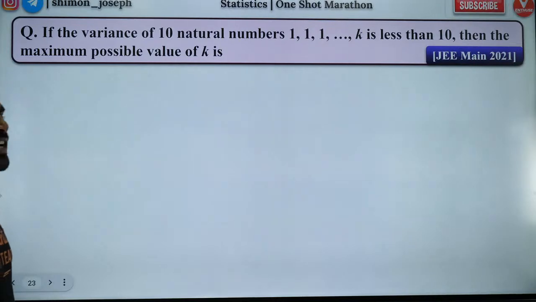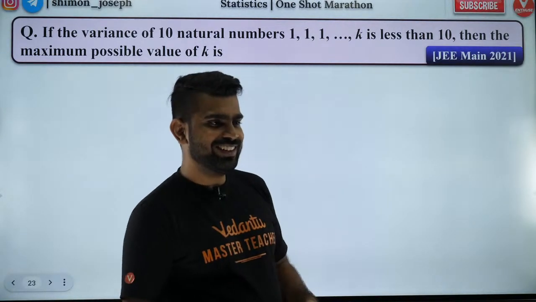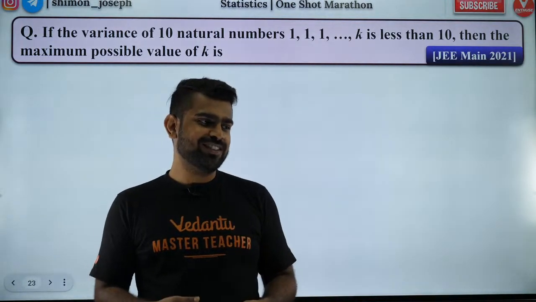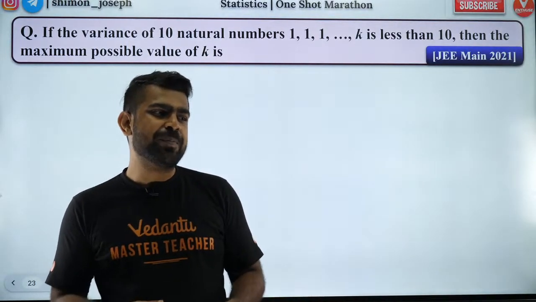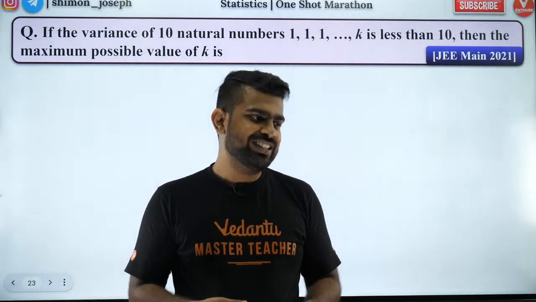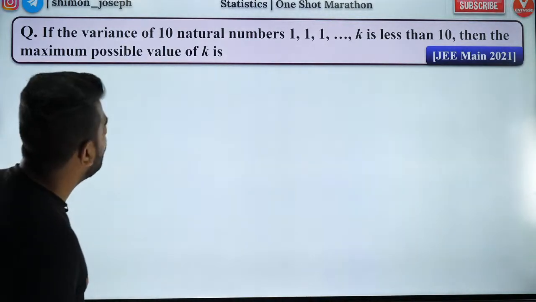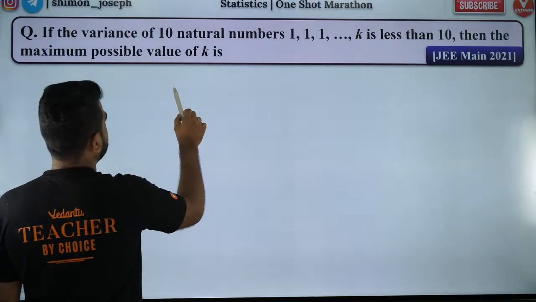Great. So people, try to solve this one. This is also a very nice question. Come on, guys. The variance of 10 natural numbers is less than 10. Then the maximum possible value of k is what? So for the variance of 10 natural numbers, let all of them be 1, 1, 1, 1 and k, that's it.